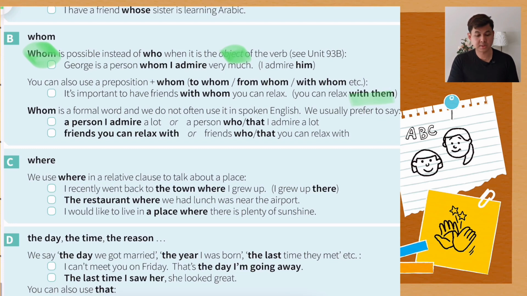Whom is a formal word and we do not often use it in spoken English. We usually prefer to say a person I admire a lot or a person who or that I admire a lot. But in written English or in the exam, we have to use whom. Friends you can relax with, or friends who or that you can relax with.